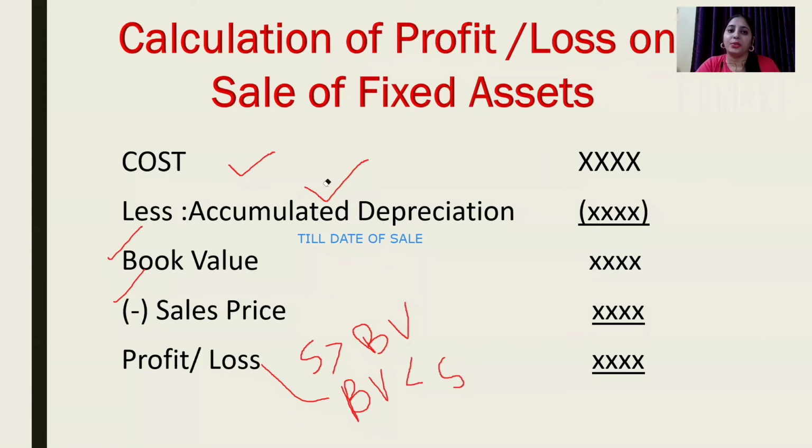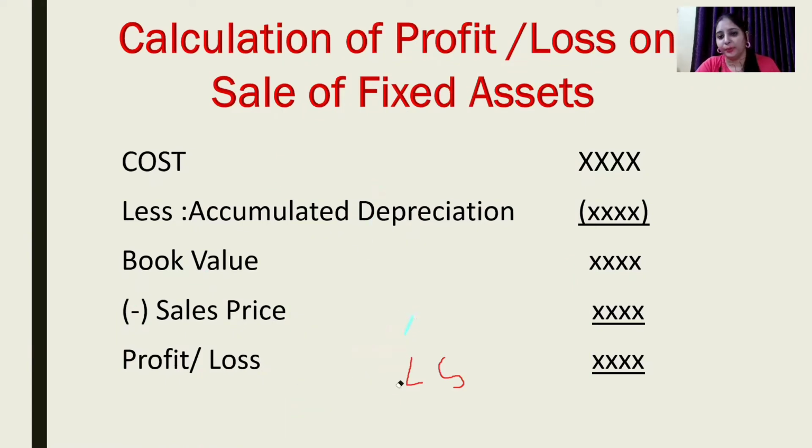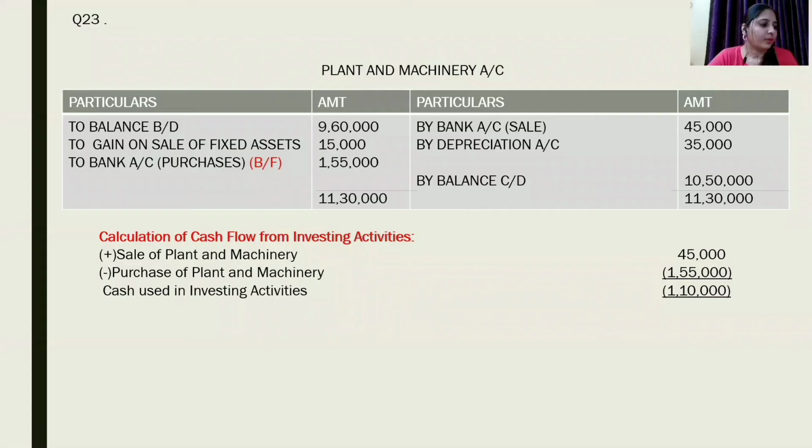Again, I would like to recap the formula. Cost minus accumulated depreciation is book value. Cost minus accumulated depreciation is book value. Now we have to compare our selling price with this book value so as to evaluate whether the business is earning profit or loss on sale of a fixed asset.